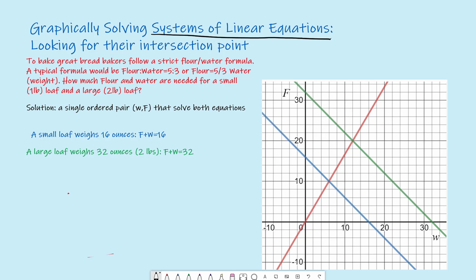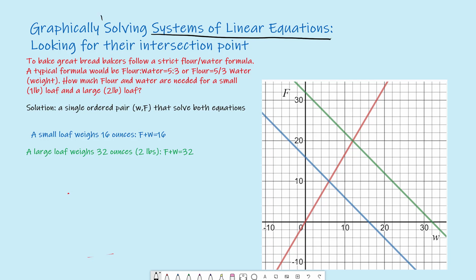As a reminder, when we talk about solving systems of equations, we're looking for a single solution that solves all the equations in the system. So in general, a system of linear equations will be a set of more than one equation, two or more, and we're looking for solutions that will solve all the equations simultaneously.